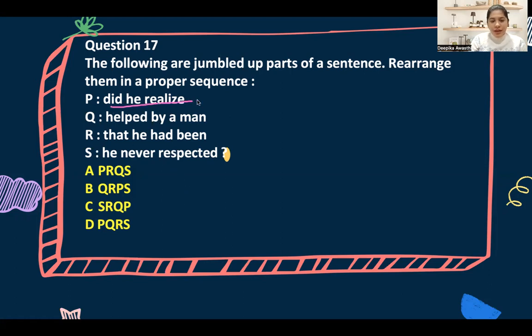Did he realize that he had been helped by a man he never respected? He realizes that he was helped by a person whom he did not respect. So it starts with P. He had been helped, so PRQ. Where is PRQ? Option 1. We got our answer. Let's move to the next question.